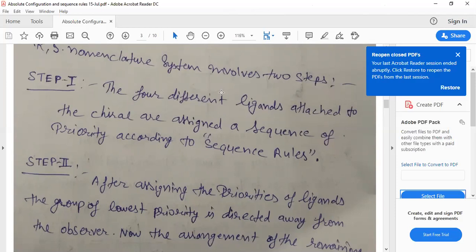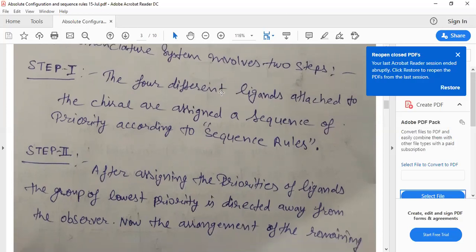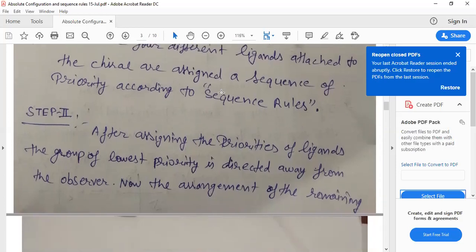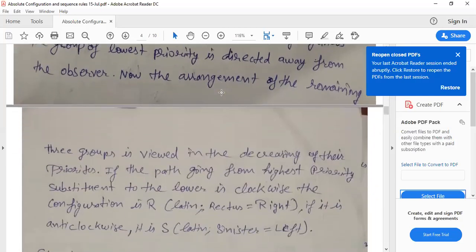The four different ligands attached to the chiral center are assigned a sequence of priority according to sequence rules. Sequence rules are very important because according to these rules we will name the chiral center compound. In the second step, after assigning the priority of the ligands, the group of the lowest priority is directed away from the observer. Now the remaining three groups are viewed in decreasing order of their priorities.